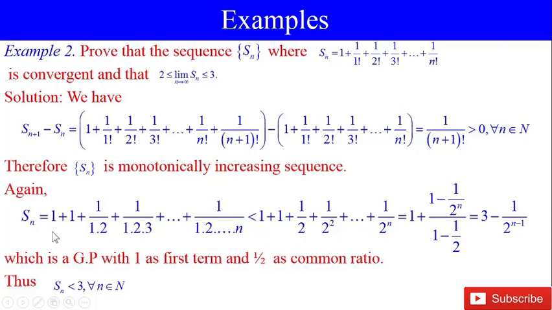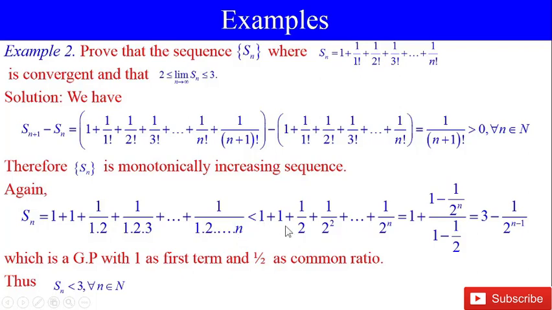Again, Sn is equal to 1 plus 1 plus 1 by (1 into 2) plus 1 by factorial 3, which is 1 into 2 into 3, up to 1 by factorial n, which is 1 into 2 into up to n.